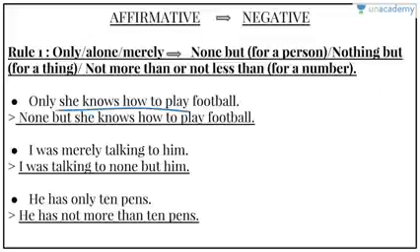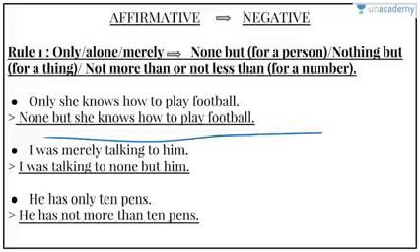Only she knows how to play football. This is an affirmative sentence. None but she knows how to play football. We have converted this sentence to a negative sentence. We have used none but because we are talking about a person, that is she, right? So none but she knows how to play football.